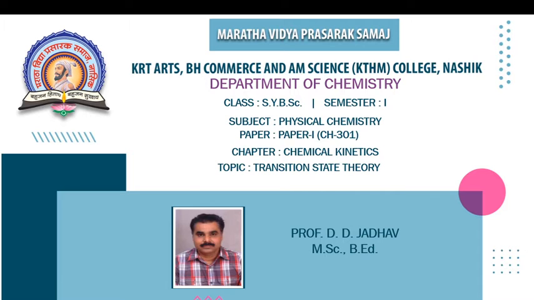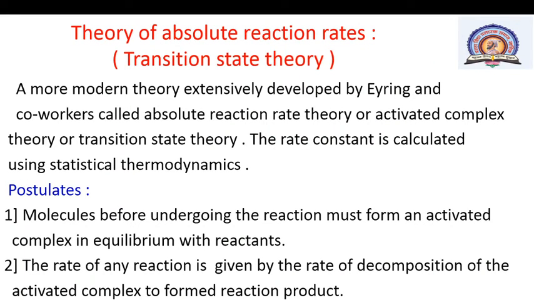Friends, in the previous session we learned collision theory. Today we are going to study transition state theory. This theory is known as the theory of absolute reaction rates.